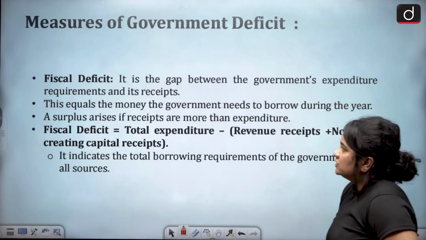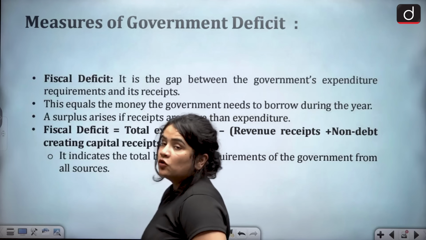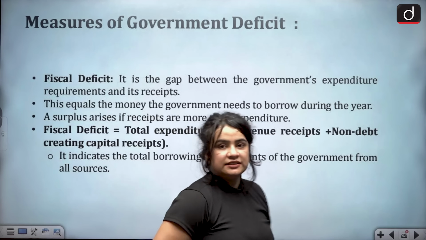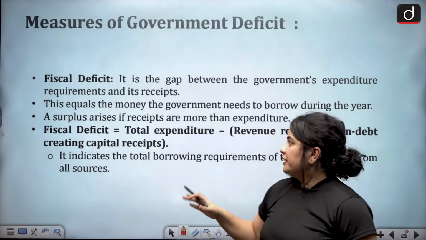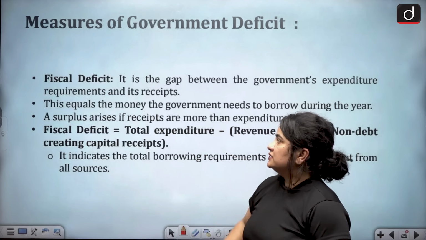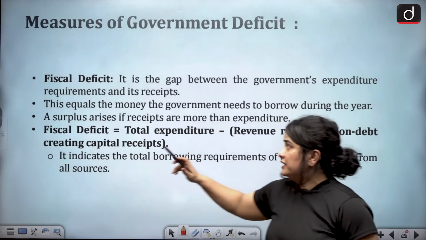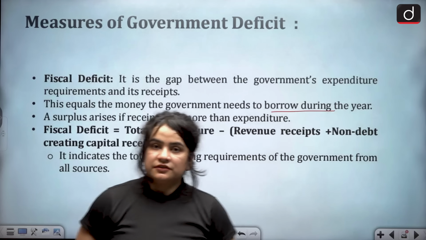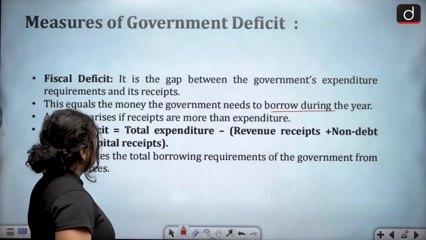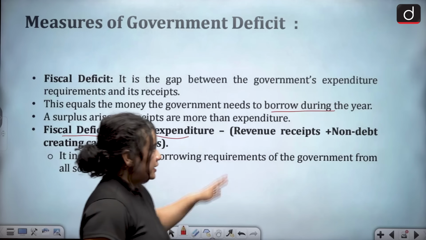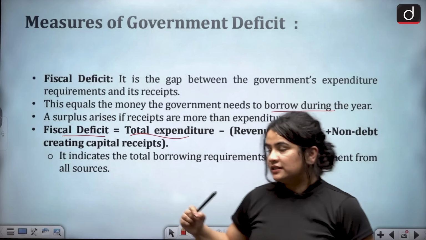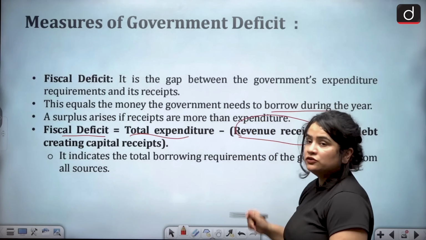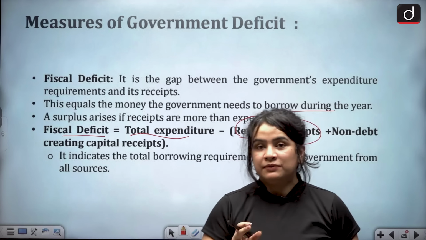Again, when we talk about fiscal deficit, this is again a concept that we have discussed previously. Fiscal deficit is actually the total borrowing of the government. It equals to the money that the government needs to borrow during that year. So, of course, it has to do with total expenditure and total receipts. Now, when we talk about total receipts, of course, we are going to have revenue receipts and then we are going to have capital receipts.